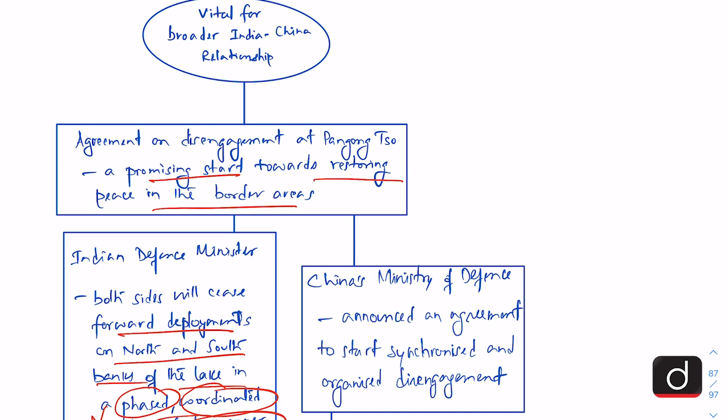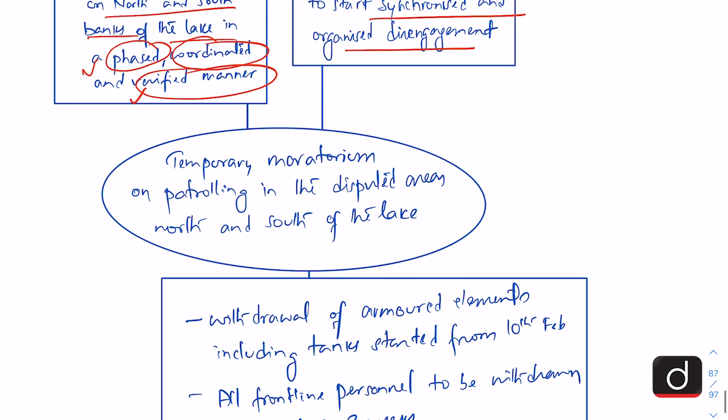On the other hand, the Chinese Ministry of Defense has said that an agreement has been reached between India and China to start synchronized and organized disengagement from Pangong Tso. And to achieve this, both sides are going to observe a temporary moratorium on patrolling in the disputed areas north and south of the lake.